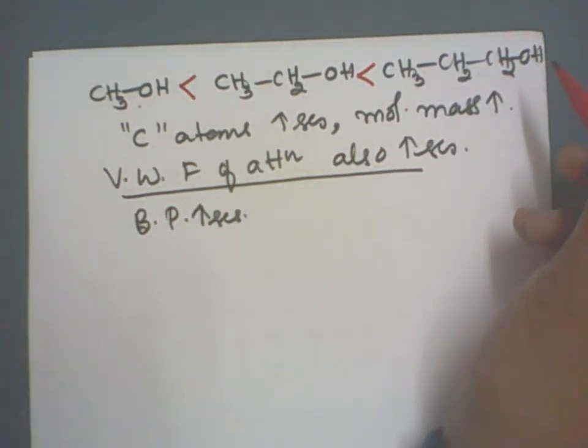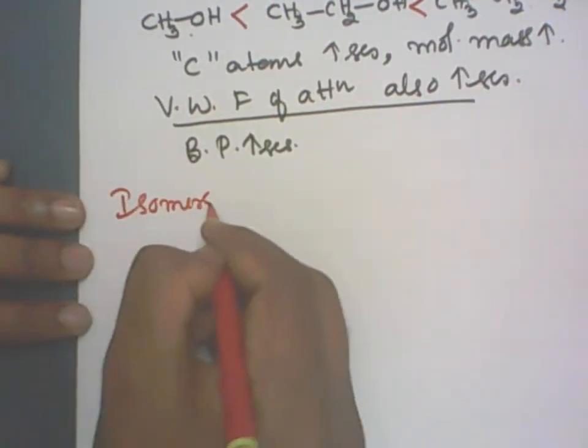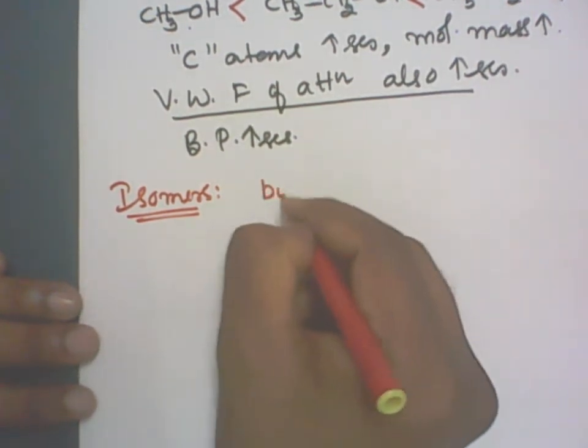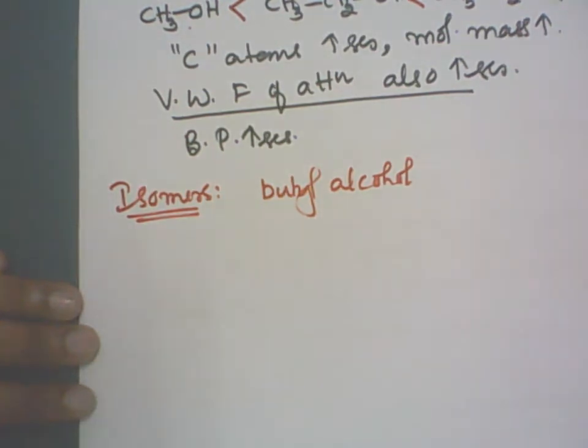Now let me go for isomers. Let me take butyl alcohol, isomers of butyl alcohol. How many carbon atoms are in butyl alcohol? Can you tell me? There are altogether 4 carbon atoms in butyl alcohol.